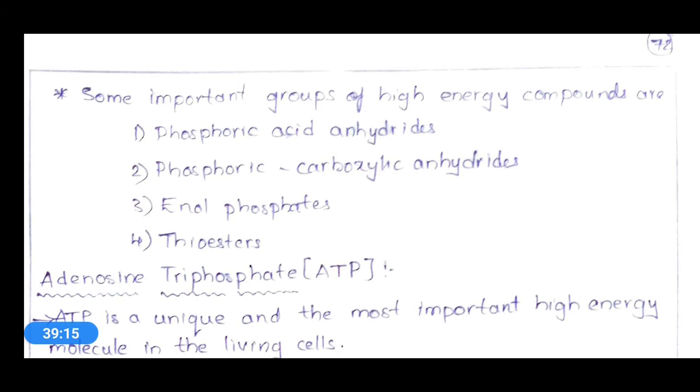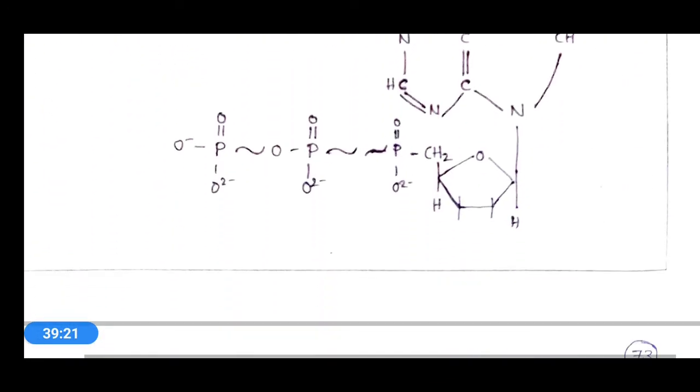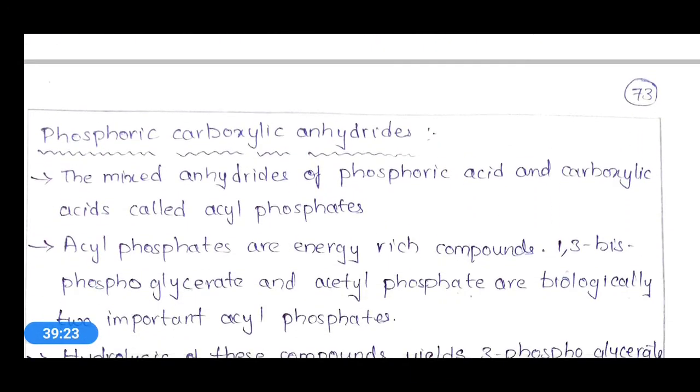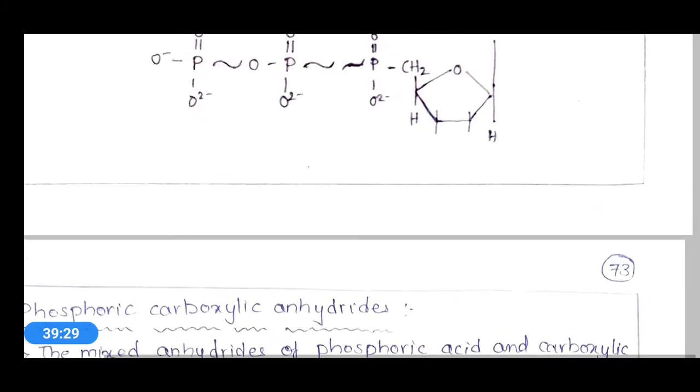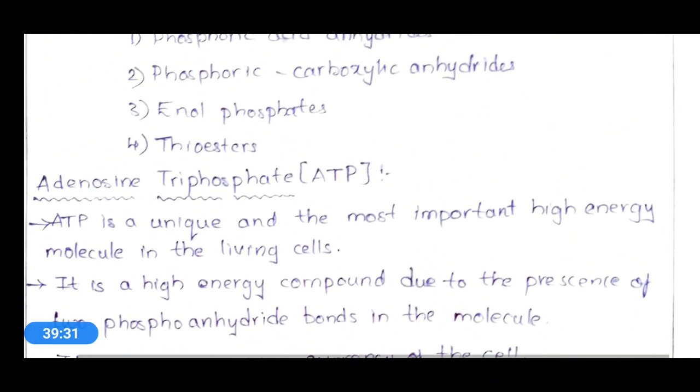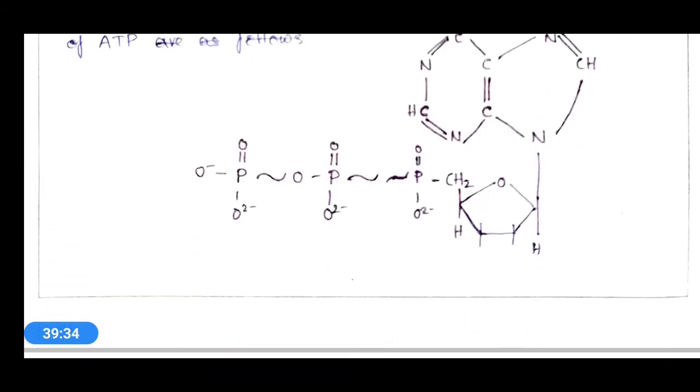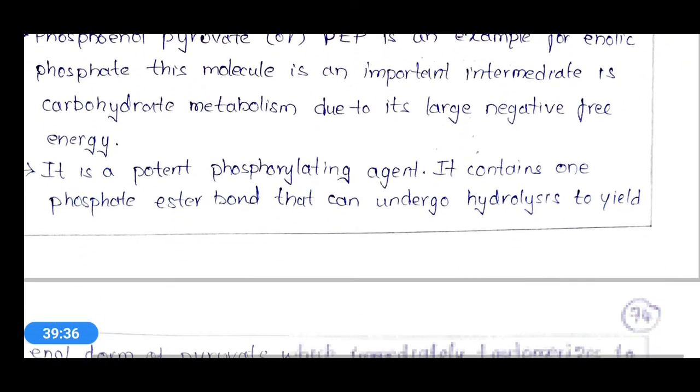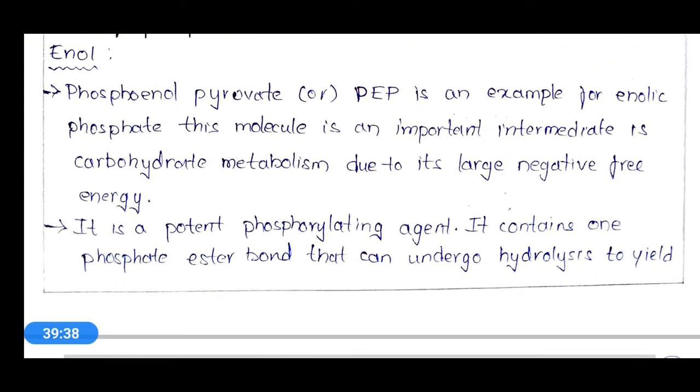And the next one is phosphoric carboxylic anhydride, and its best example is acyl phosphate. Okay, acyl phosphate. And the next one is enol phosphate, and the best example is phosphoenol pyruvate.